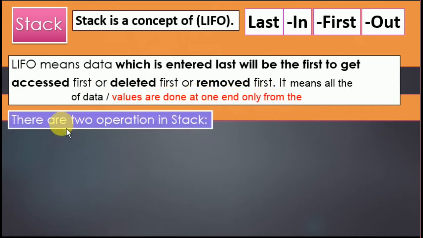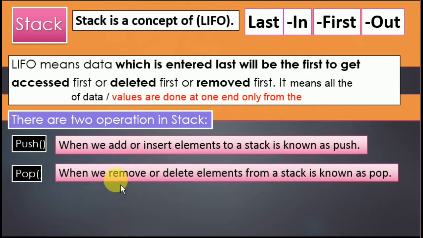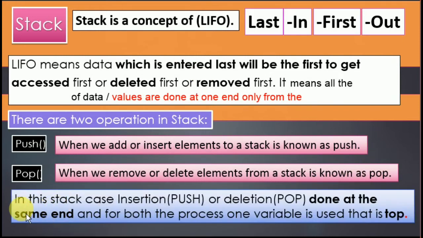There are two operations in a stack. What are those two operations? Push and pop. What is push and what is pop? When we add or insert an element to a stack, it is known as push. When we want to delete or remove an element from the stack, that is called pop. In a stack, insertion (push) and deletion (pop) are done at the same end, and for both processes one variable is used, that is called top. Top is the variable that is used for push and pop.